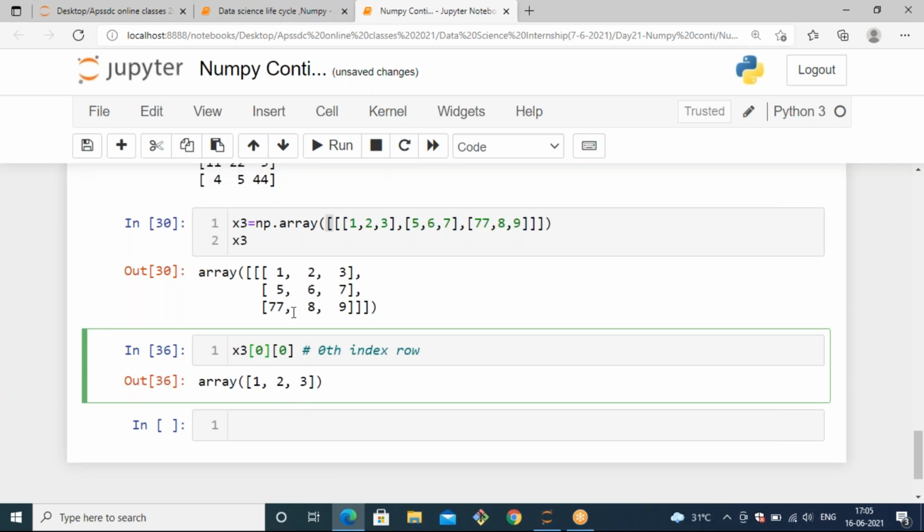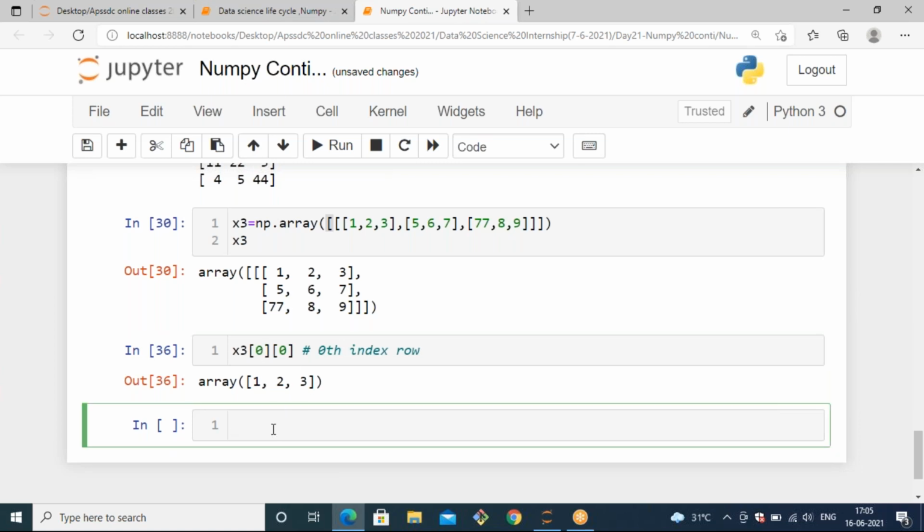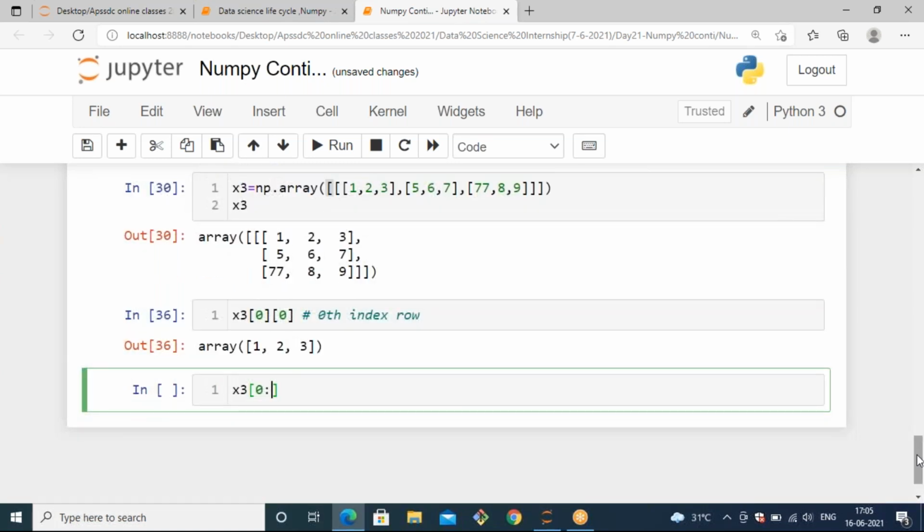Now if I want to access columns, here also you can mention the 0 column. For accessing a three-dimension array by using slicing, you need to specify 3 columns, because we have totally 3 dimensions: x dimension, y dimension, and z dimension. So you need to specify 3 columns to separate this.